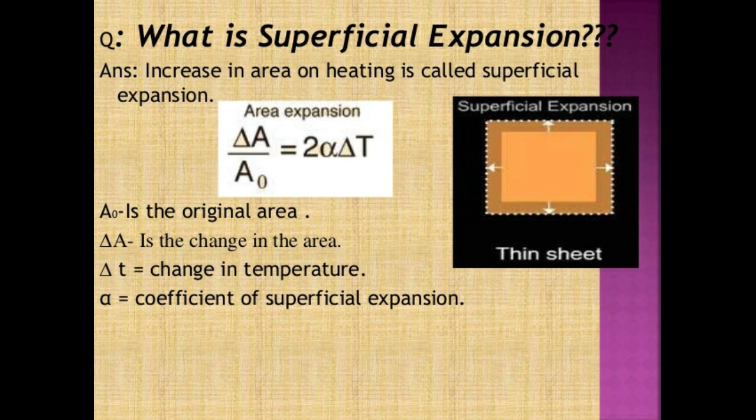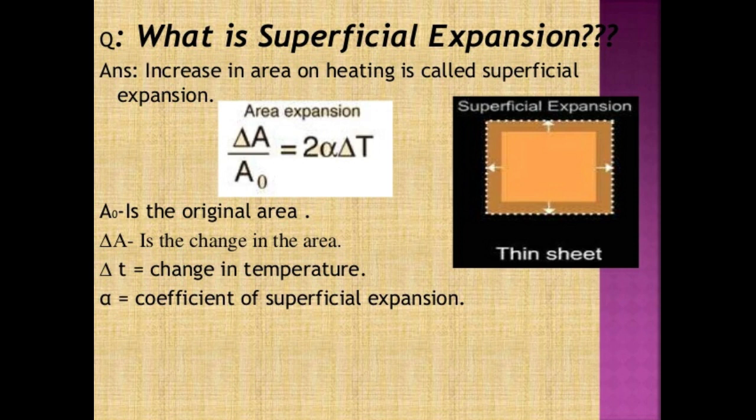Superficial expansion. If there is an increase in the area of a solid object due to heating, then the expansion is called superficial or areal expansion. Superficial expansion is determined in terms of coefficient of superficial expansion. The ratio of increase in area of the body per degree rise in temperature to its unit area is called the coefficient of superficial expansion. Coefficient of superficial expansion is different for different materials.